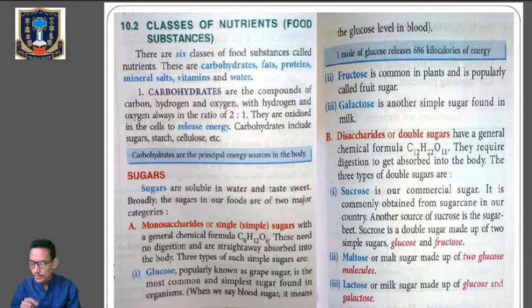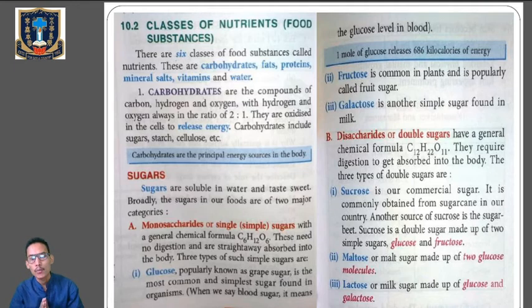So listen very carefully. Nothing is tough over here, so just listen very carefully and then go through the book. Carbohydrates are simply the compounds which are made up of carbon, hydrogen, and oxygen, and the ratio between the hydrogen and oxygen is 2:1.